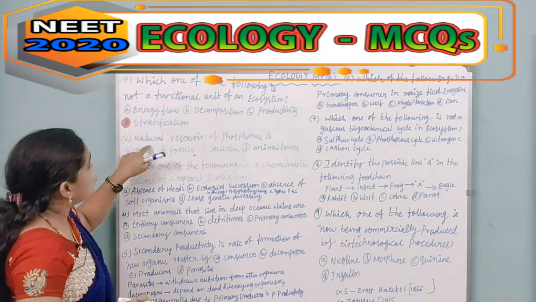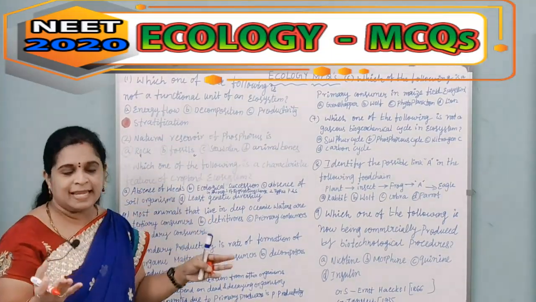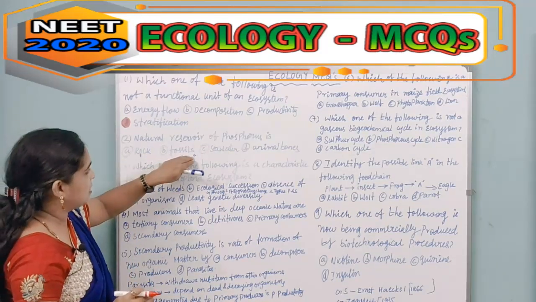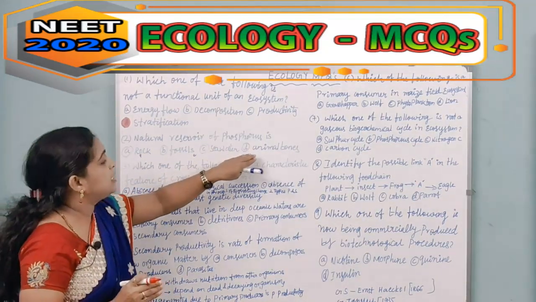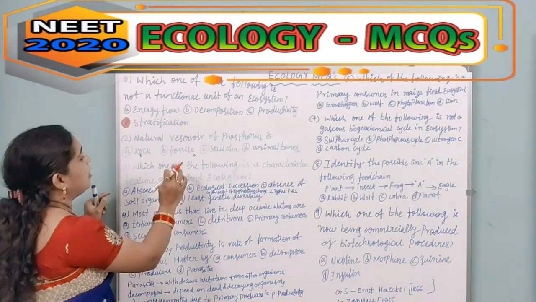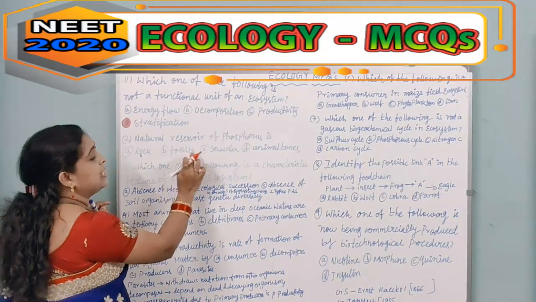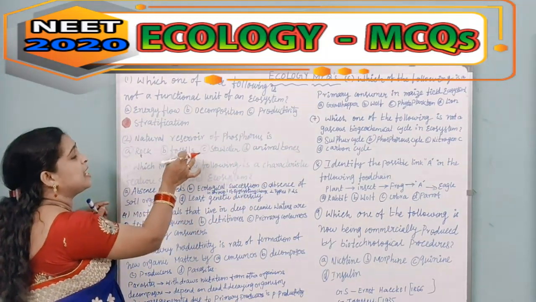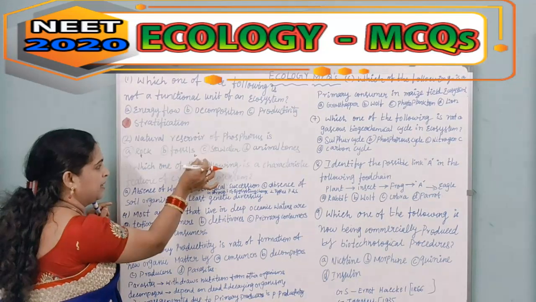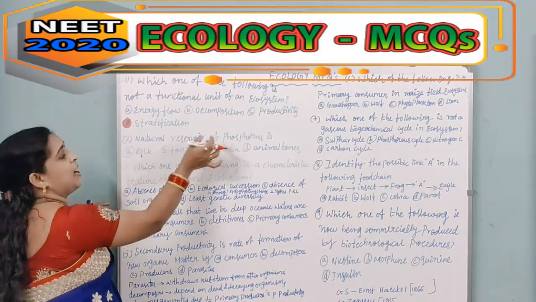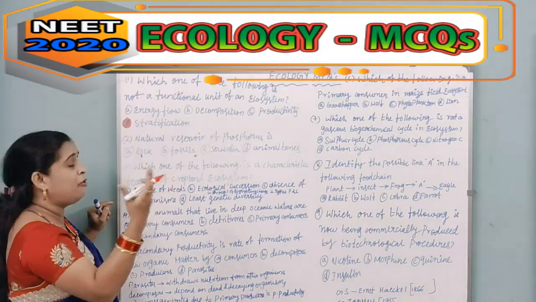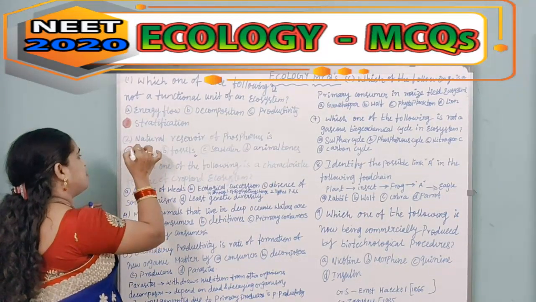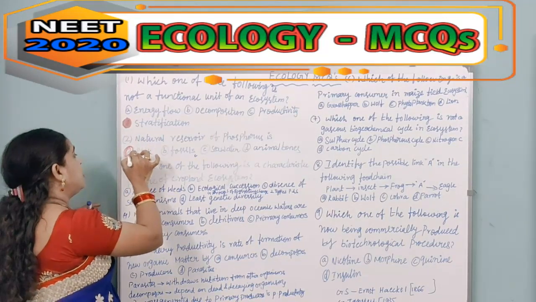Next one, the natural reservoir of phosphorus is: they have given option A as rock, B as fossils, C seawater, D animal bones. See here, option B, which is fossils, seawater as well as animal bones, these three come under the reservoirs of carbon. But rock is a reservoir of phosphorus in the form of phosphates. So option A is correct. When you are circling it, first make an outline and then fill in the whole part.